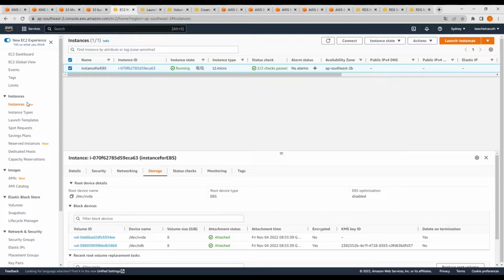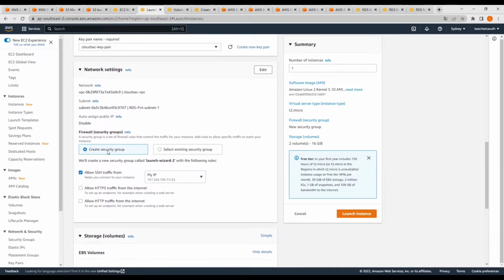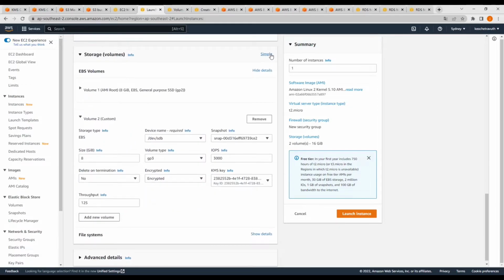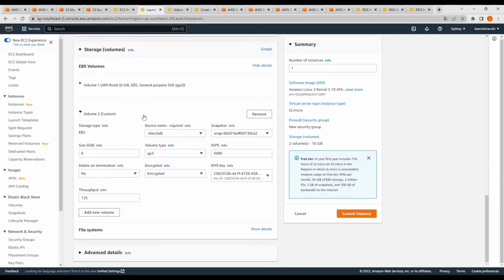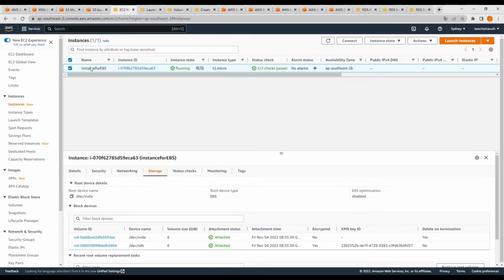And next one, for the EC2, you have to go for the EBS. You have to go to the EC2 and click launch instance. And then this is the configuration for the EBS. Here you will allow the SSH traffic from your personal IP address, and here you will click the advanced settings and go here, choose one EBS and choose the encrypt and KMS keys, and choose others as default setting and choose one snapshot as well and launch. And we will go to volumes here, and it will be attached to the instance.